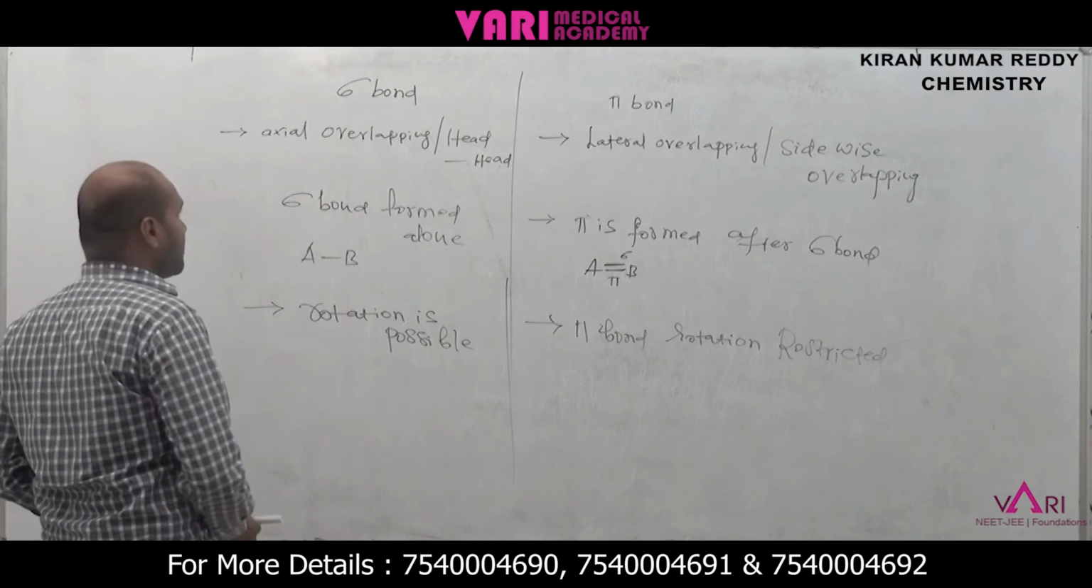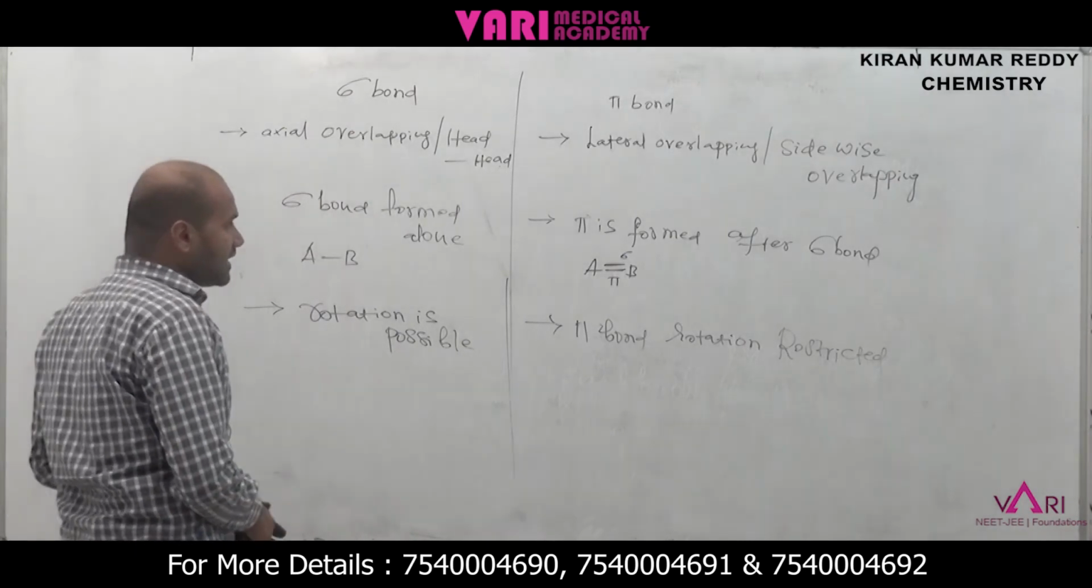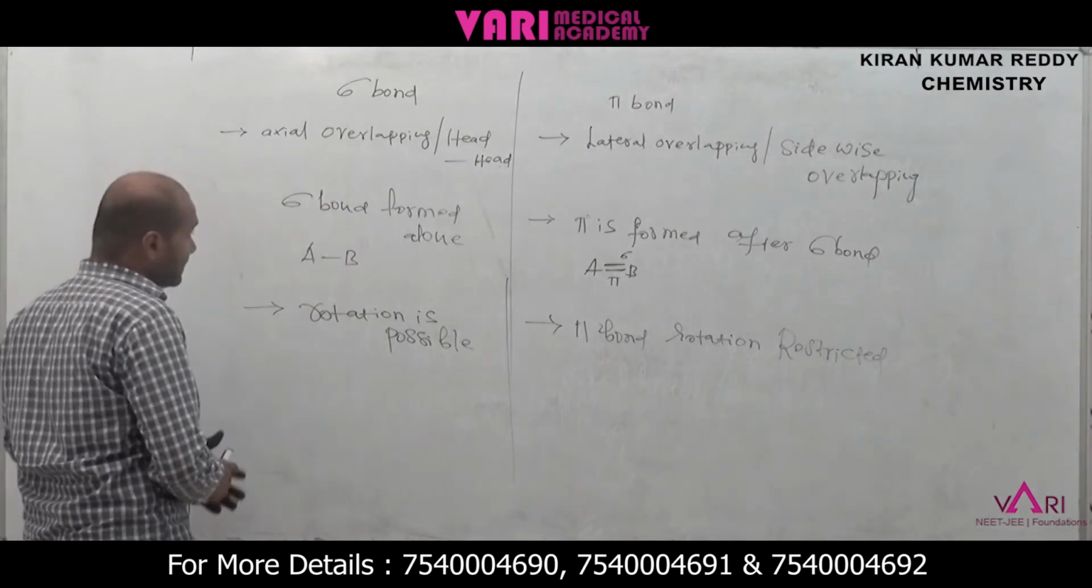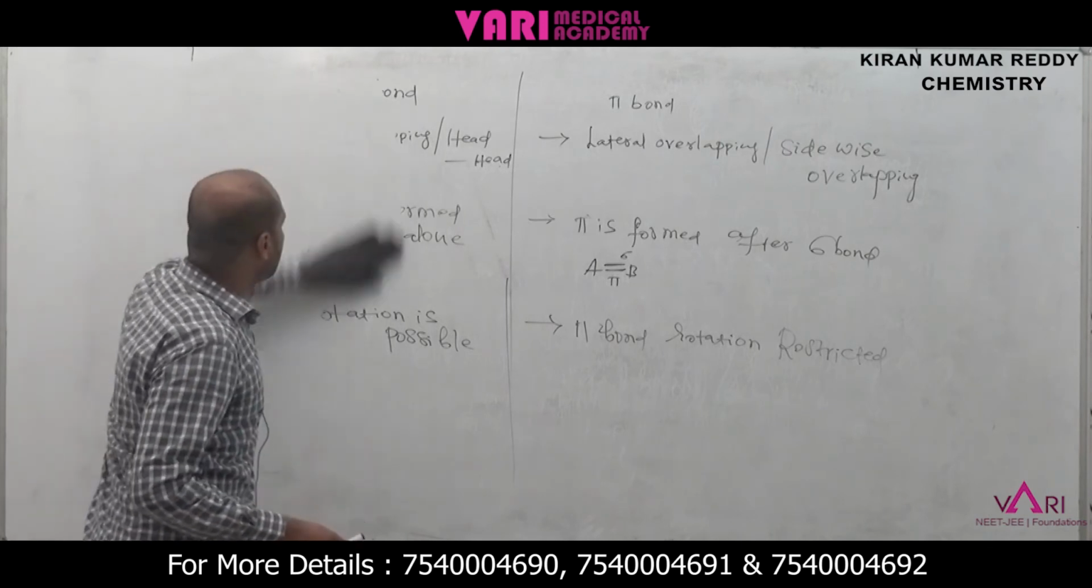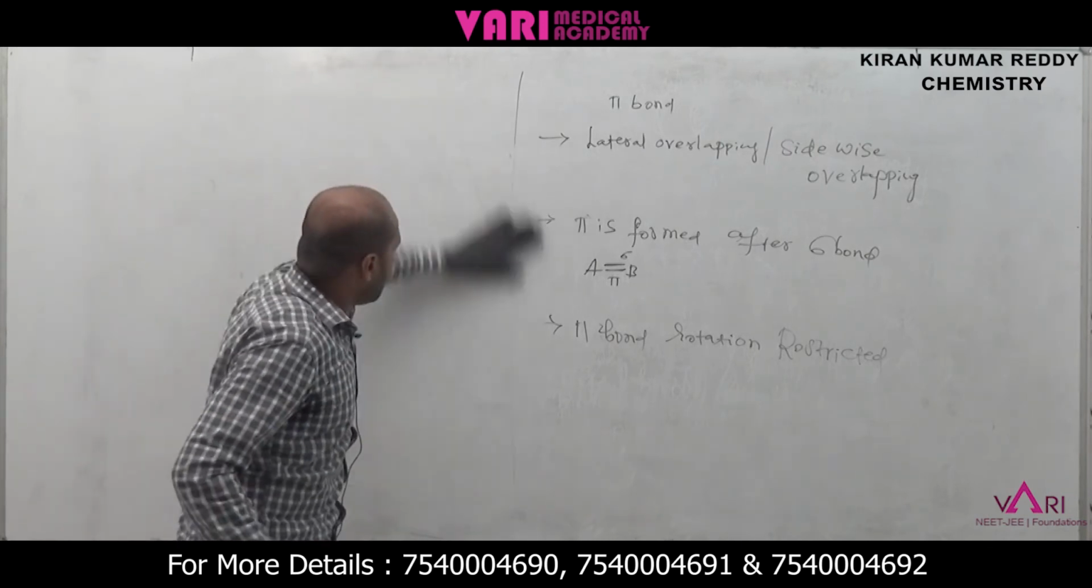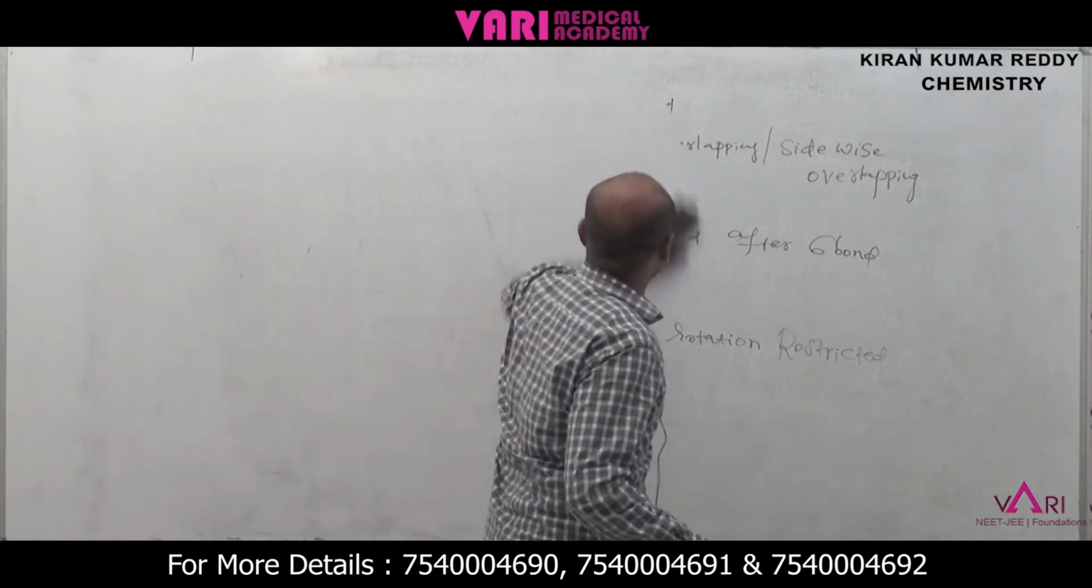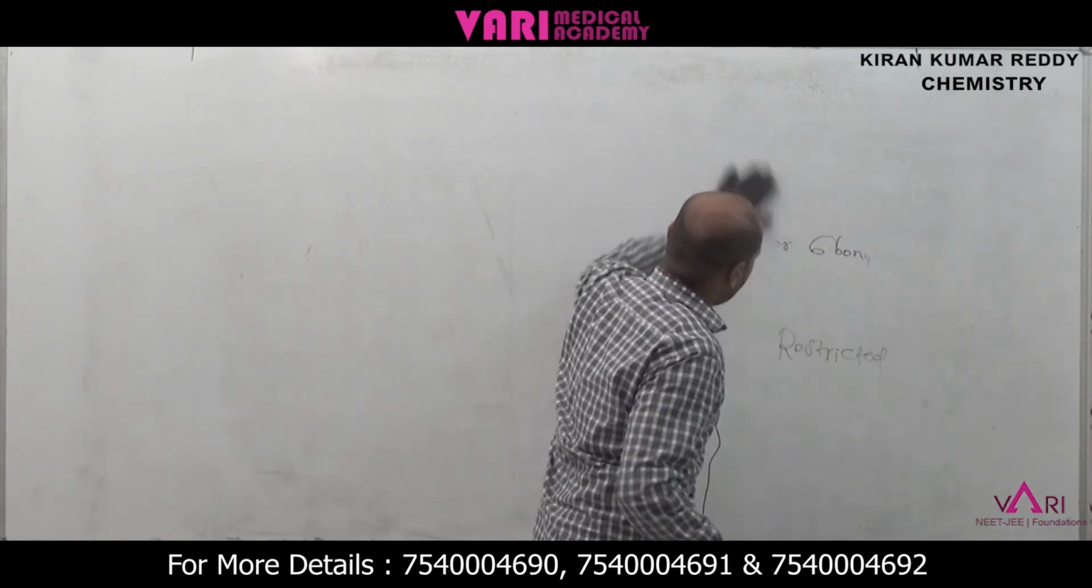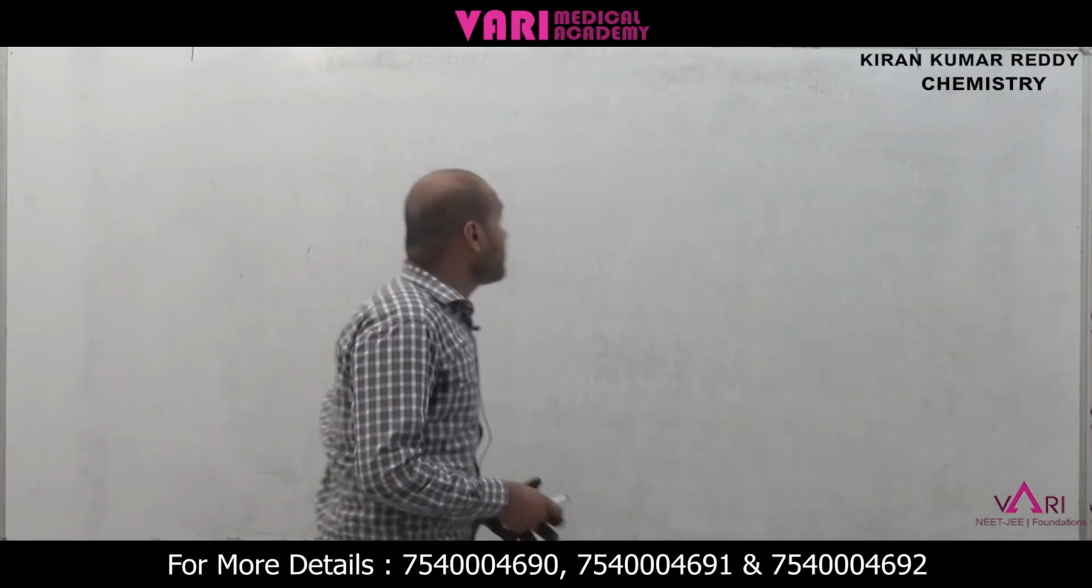These are the differences between pi bond and sigma bond. I am taking examples one by one. Sigma bond and pi bond: how many sigma bonds and how many pi bonds are present?